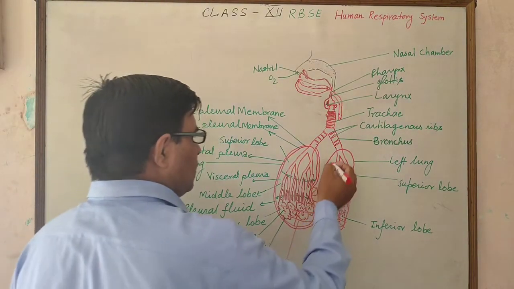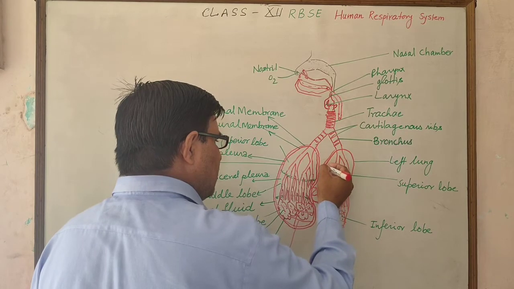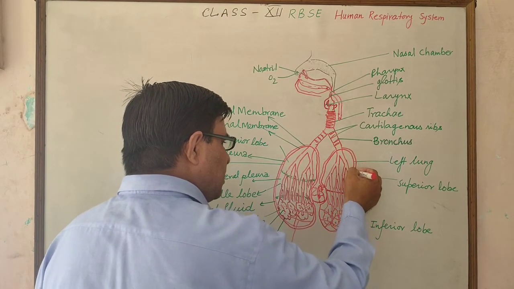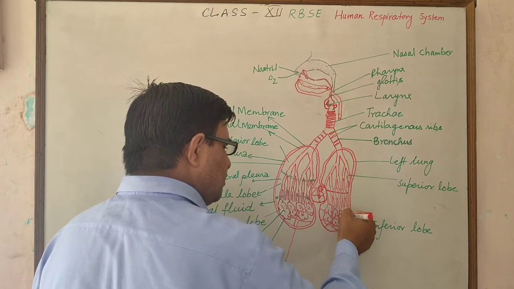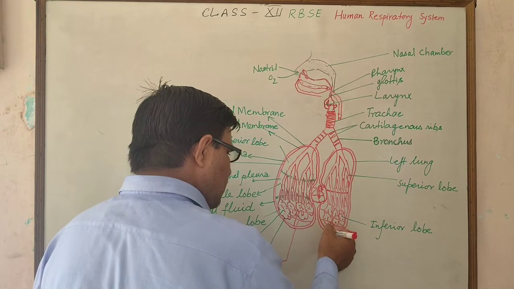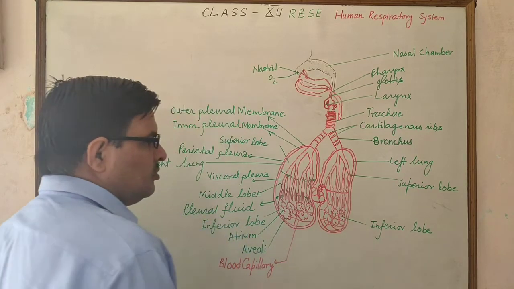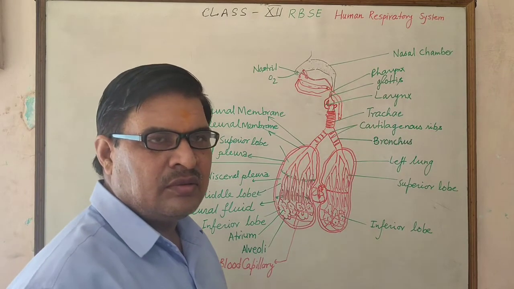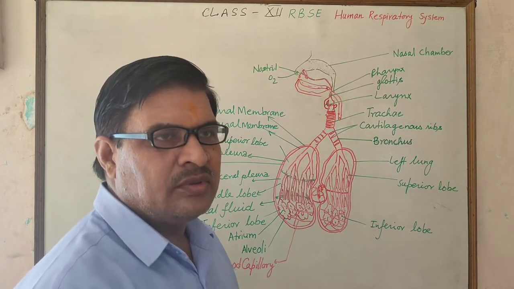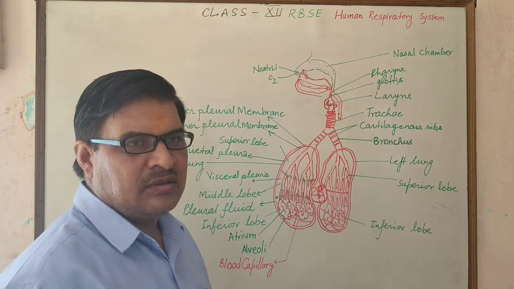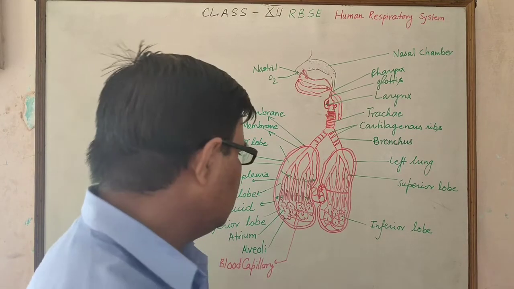The left lung is also surrounded by the pleural membrane, the inner and outer membrane, but the left lung is longer and narrower, having 2 lobes, while the right lung is larger, having 3 lobes.